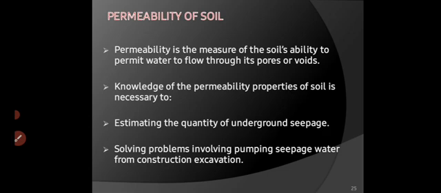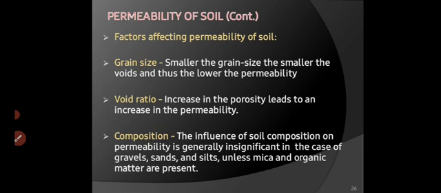That's why I will discuss permeability. So it is the ability of soil to permit water. The knowledge of the permeability property of soil is necessary to estimate the quantity of groundwater seepage, and for solving problems involving pumping seepage water from construction excavation.